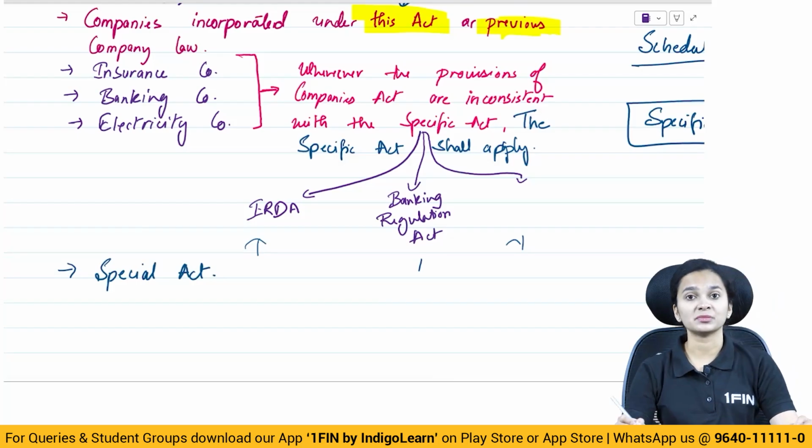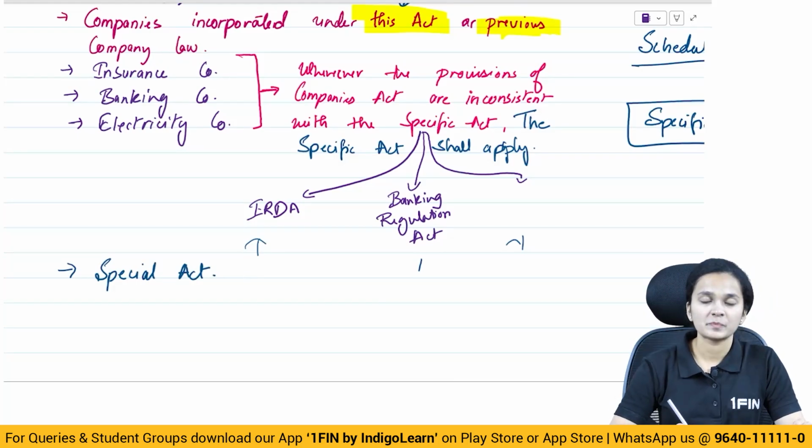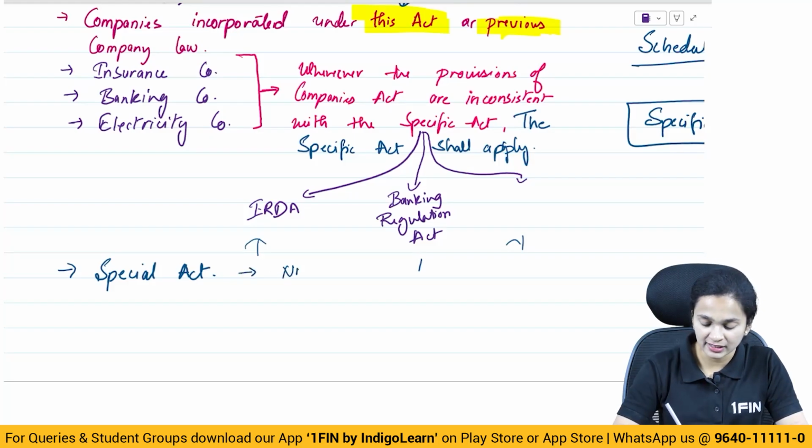If there are certain companies formed under some special act, the examples for this could be, say, NHAI, could be SBI.